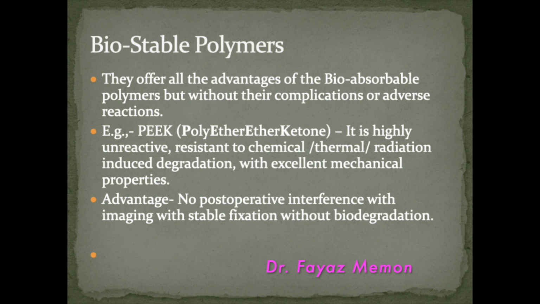However, this remains in the body as long as the person lives. This does not get incorporated into the body and there is no absorption and thus there is no bone formation within the implant.